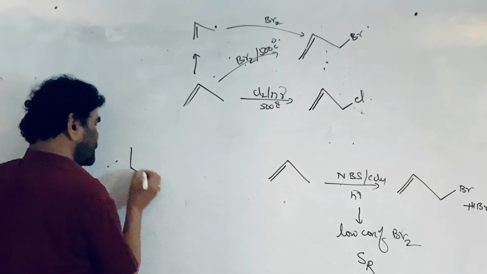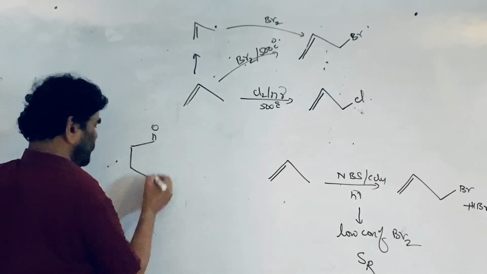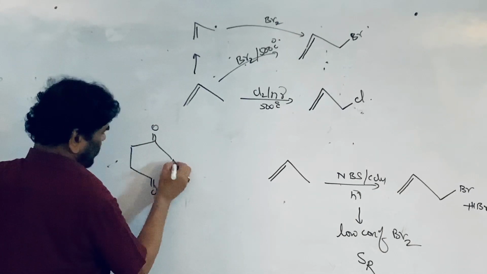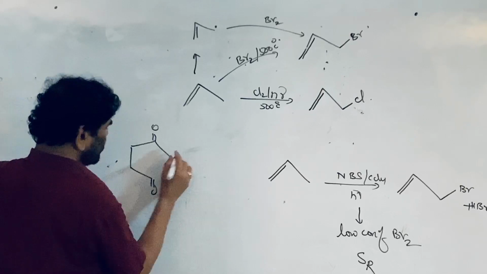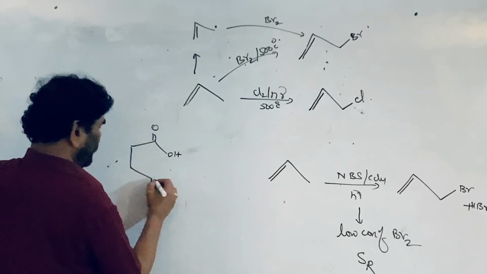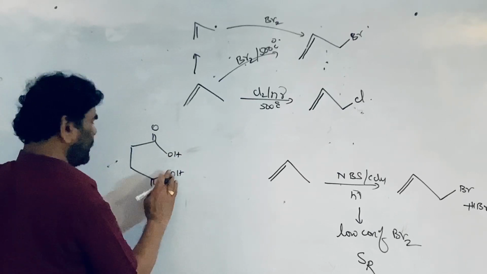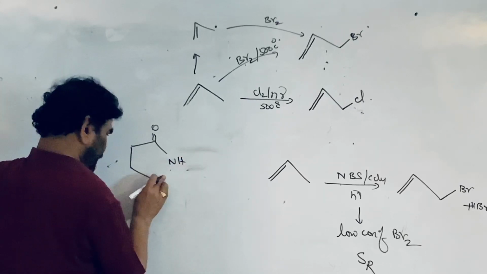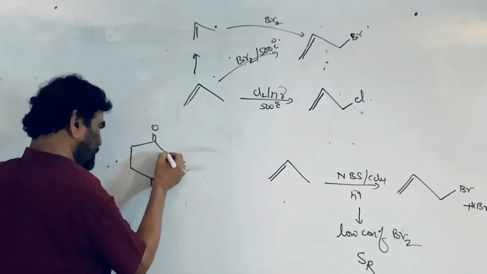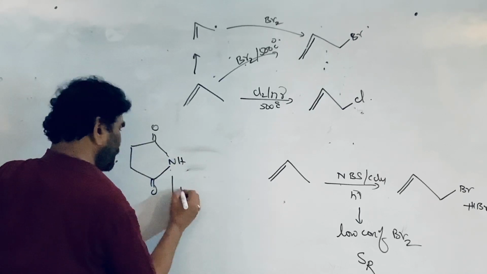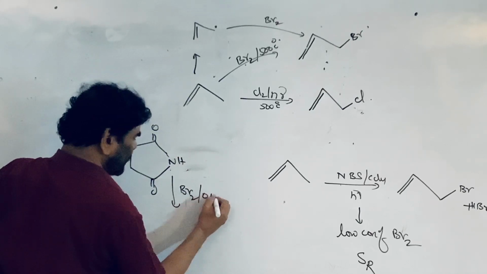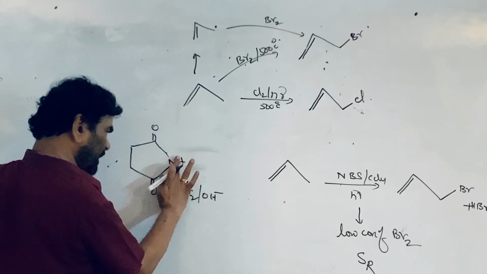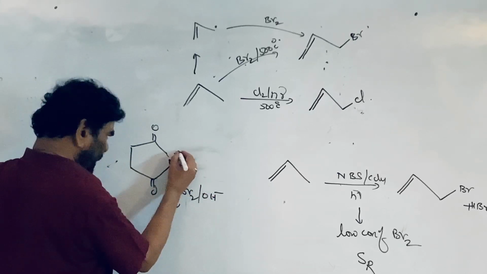This is the succinic acid, butanedioic acid. This is succinimide, like phthalimide is an imide. On treatment with bromine in the presence of base, this is converted into the imide ion.